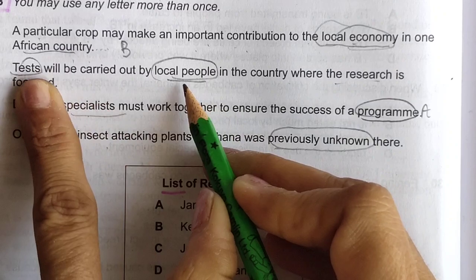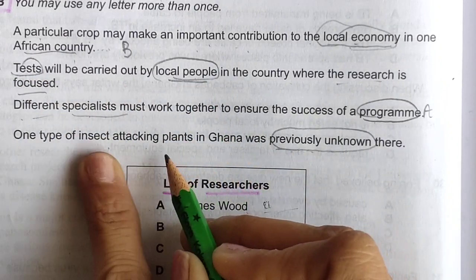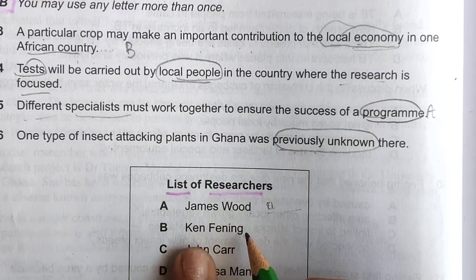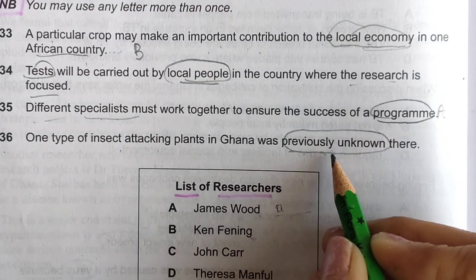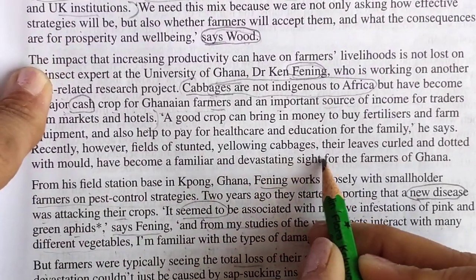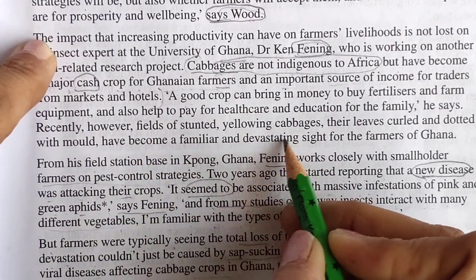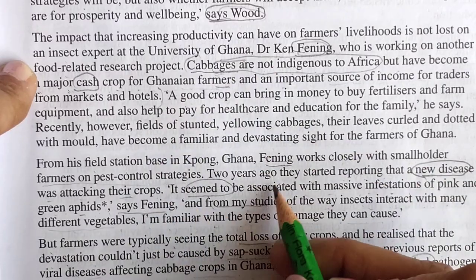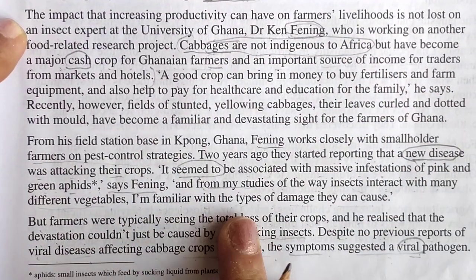Now we have left this test and previously unknown. So definitely one type of insect attacking, this Mr. Fleming was saying in previously unknown. I will show you where it is. So here, previously unknown. Okay. Recently, however, fields of this thing, and because all the things Mr. Fanning is saying here in these two paragraphs, so they can cause.